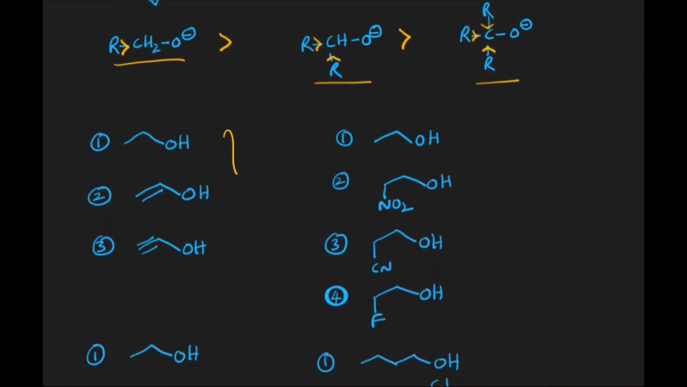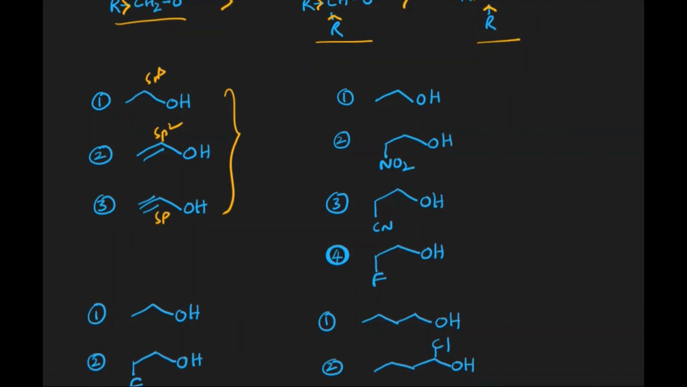Similar examples were discussed in the previous video. Now, all are primary alcohols only. This alcohol is attached to an sp3 hybridized carbon, this one to an sp2 hybridized carbon, and this one to an sp hybridized carbon. As s character increases, minus I character increases. Since minus I groups increase the acidic nature of alcohols, as s character increases the acidic nature also increases. So the order is 3 greater than 2 greater than 1.